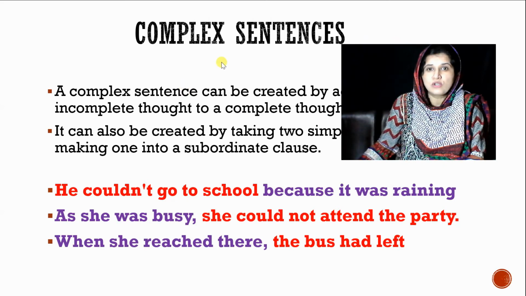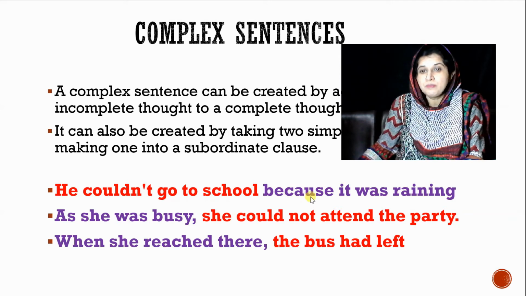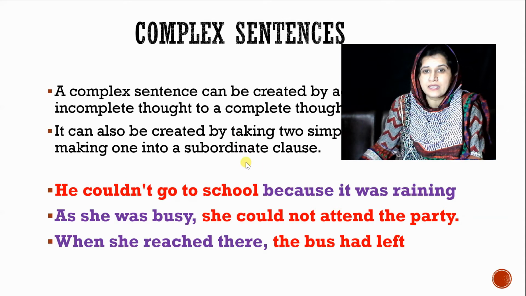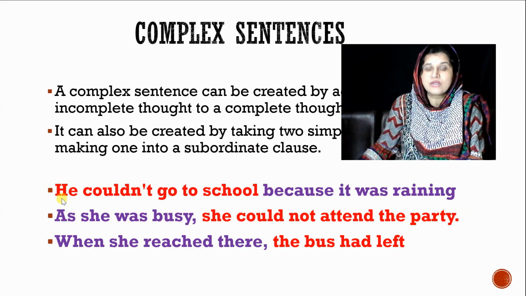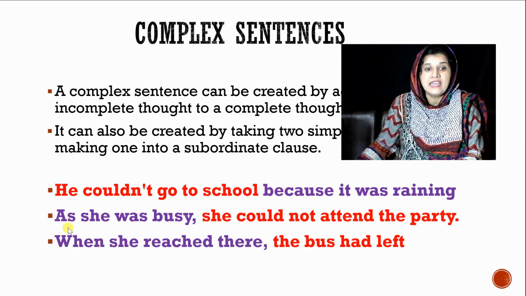We have some examples of complex sentences, like: he could not go to school. You can see this is an independent clause, right? Where "he" is the subject and "could not go to school" is the predicate. So it's a subject-predicate combination and a complete thought. And "because it was raining": now "because" is a subordinating conjunction, and again "it" is the subject and "was raining" the predicate, which means this is a dependent clause. This is how we convert sentences into complex sentences, where one sentence is an independent clause and the other is dependent.